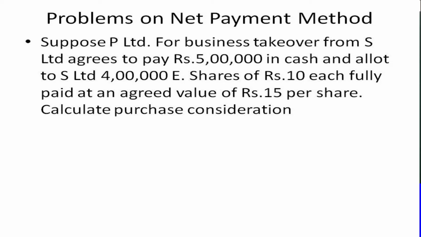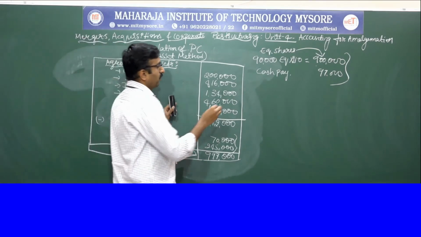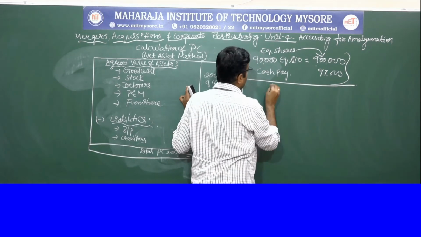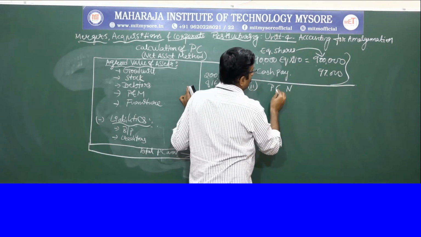So here they have mentioned the values of shares from the point of view of the seller company. P Limited is the buyer and S Limited is the seller here, and they have specified an agreed value. Agreed value means it belongs to the net payment method. So let us find out how much they are going to pay. Calculate the PC. PC calculation for the second problem. Answer.